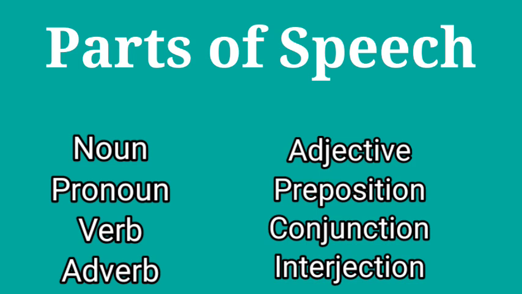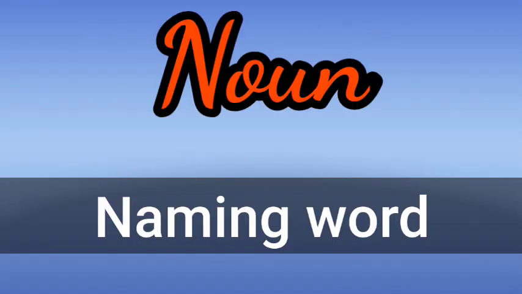So as you know, parts of speech are categorized as follows. There are 8 parts of speech in English. What are they? Noun, pronoun, verb, adverb, adjective, preposition, conjunction and interjection. Do you understand? Now we have to see each part in detail. Shall we see? First one, noun.